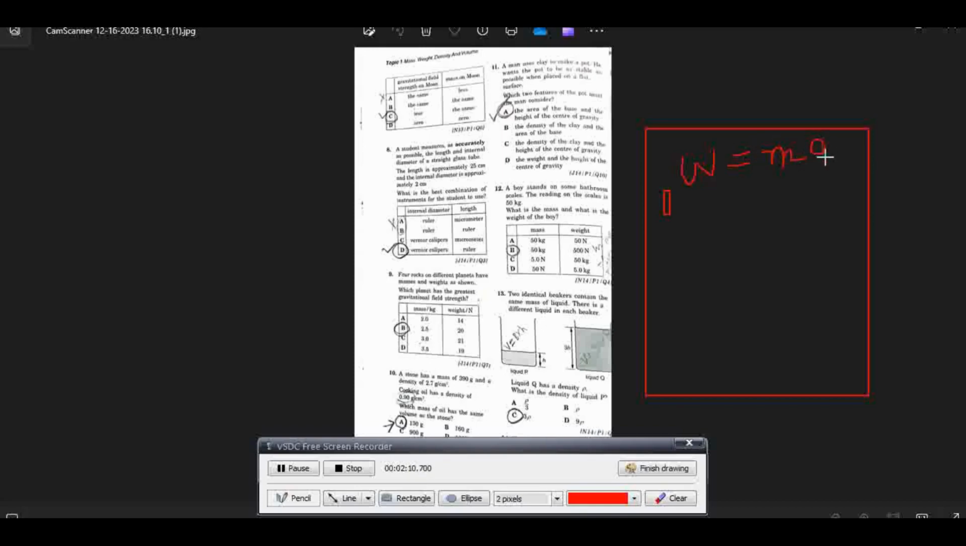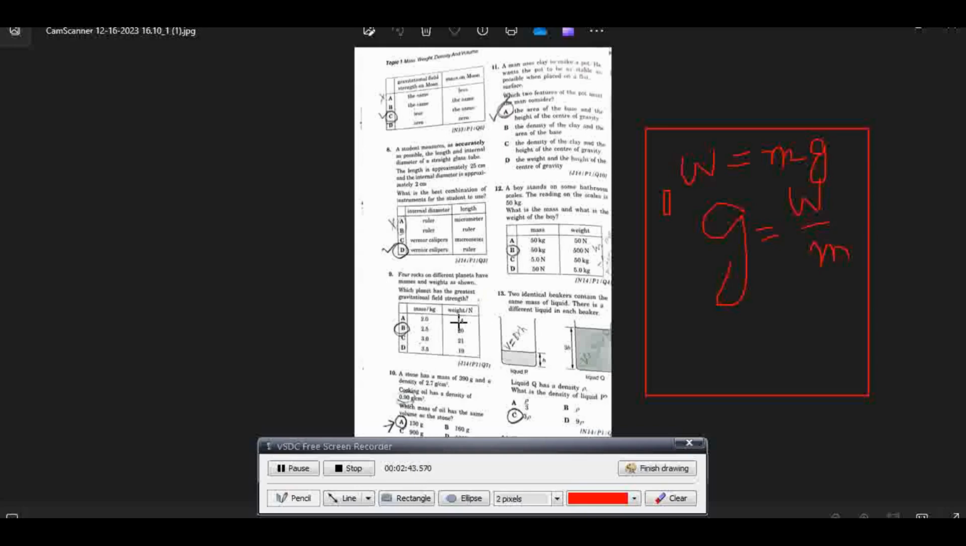Now mass will stay the same, but weight is directly proportional to the gravitational strength. The mass in kilograms of different rocks is given, and the weight is given. So gravitational strength is equal to the ratio of weight and mass. I will solve it for you.